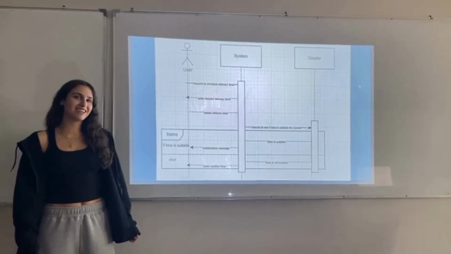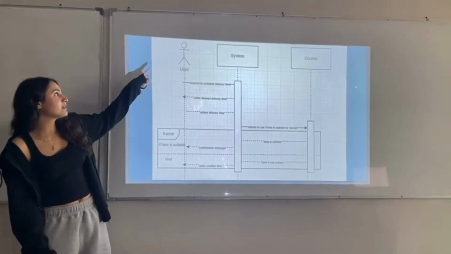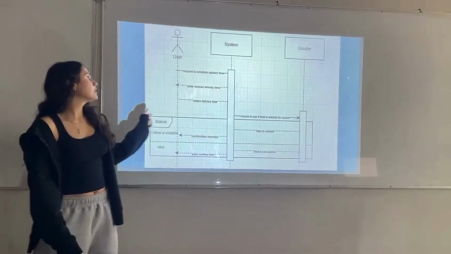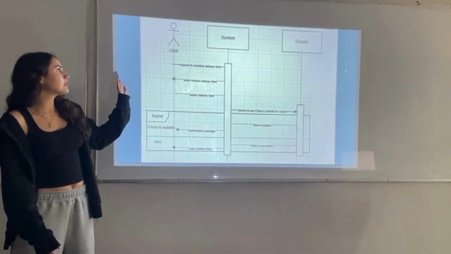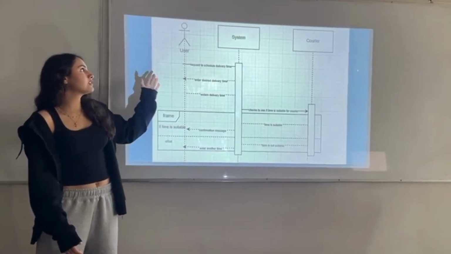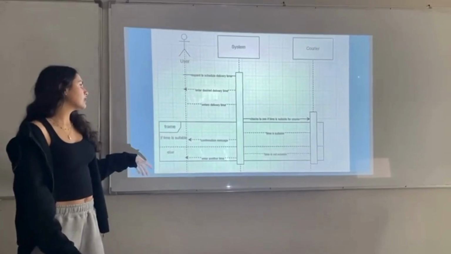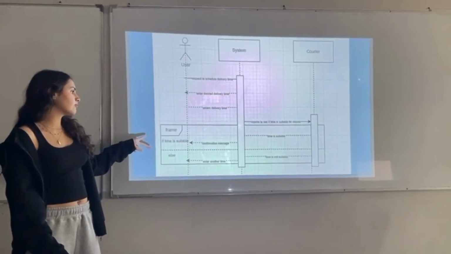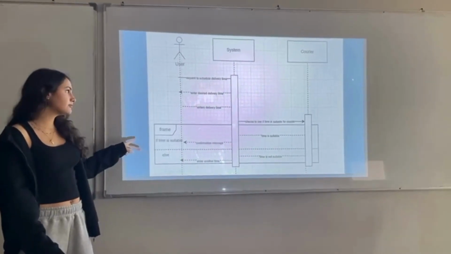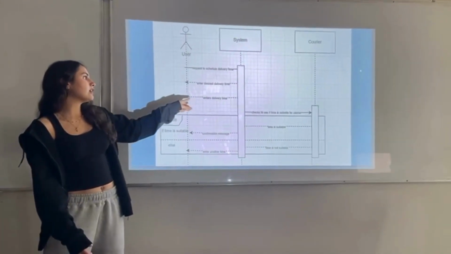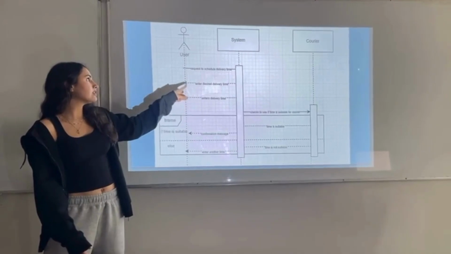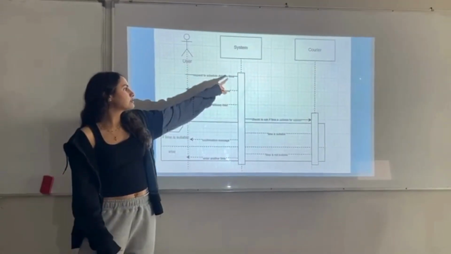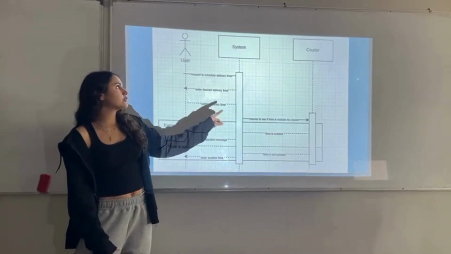We have 5 sequence diagrams. This is one of them. So here we have our actor, which is the user, and here we have our objects, which are system and courier. The sequence diagram illustrates the relationships between the user and both of the objects. And over here, we have a frame which illustrates if the user is given an option. A dotted line shows a reply, and a solid line shows an action. And this bar right here shows the timeline of each object.